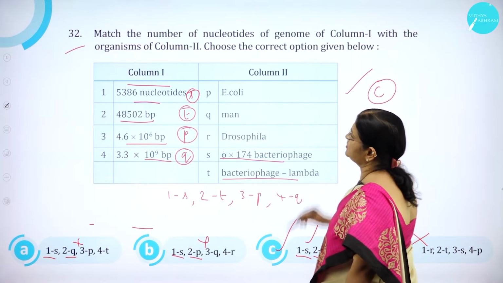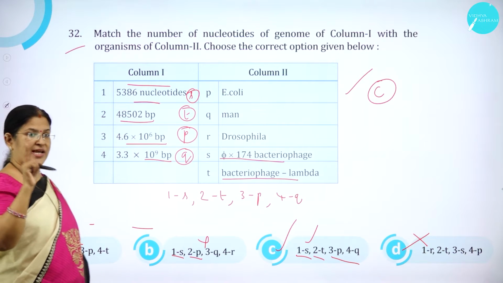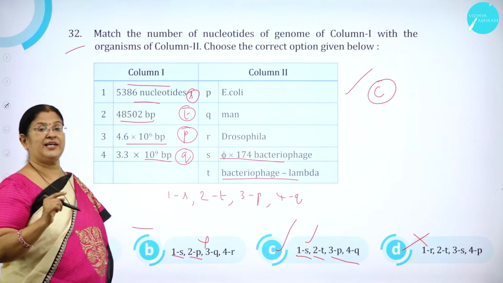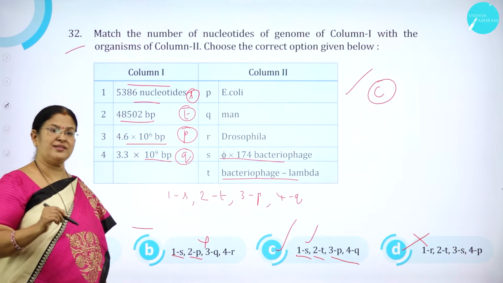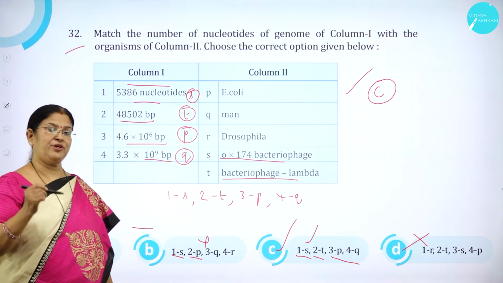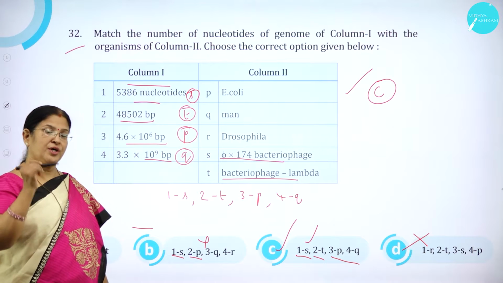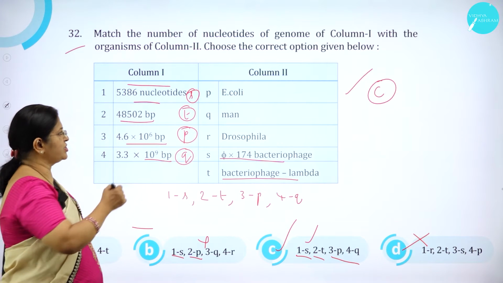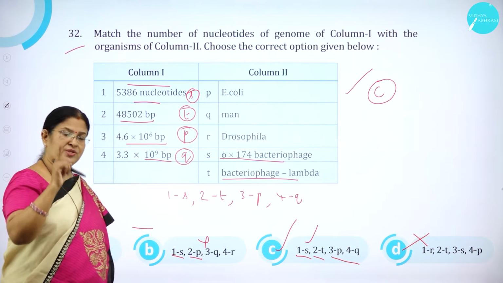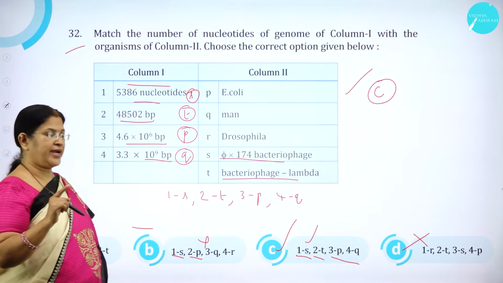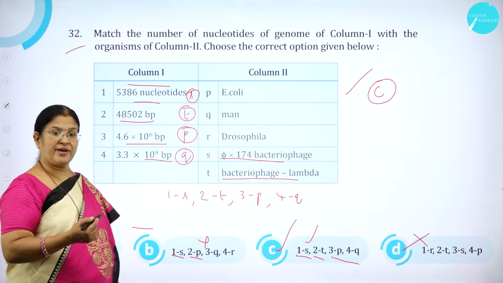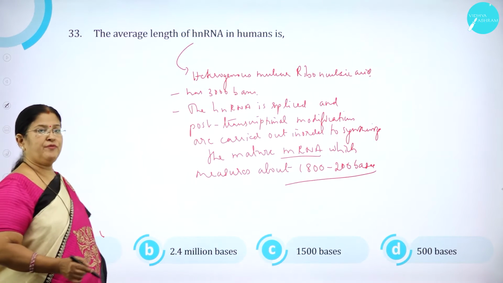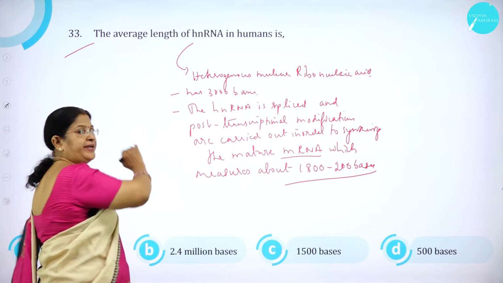Option C is correct. First try to analyze the first answer among the 4 options. Then only you will get an idea which is the correct option. So as I said, in cracking these questions, you have to use your smart brain. So use your presence of mind while answering. So when you just go through the first question itself, then you'll get an idea, right? So you can just make a guess as to which option will be quite right, right? Moving on to question number 33.